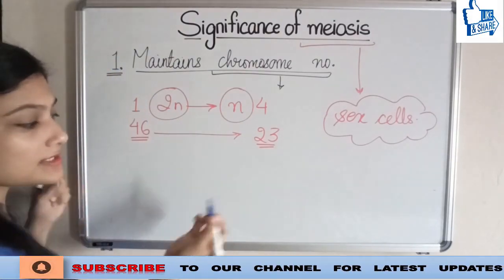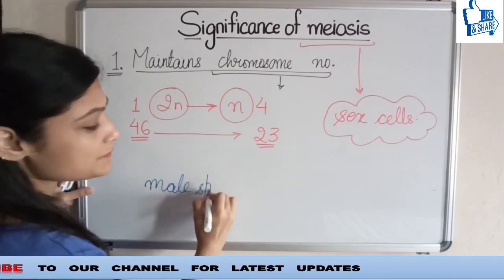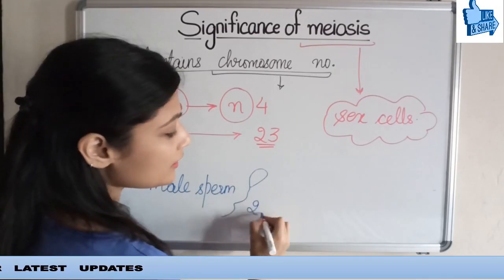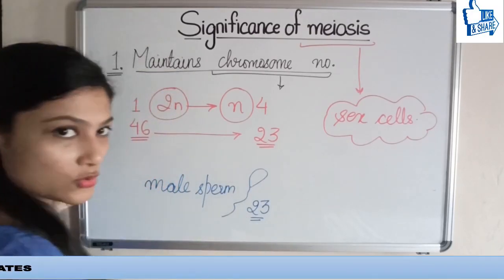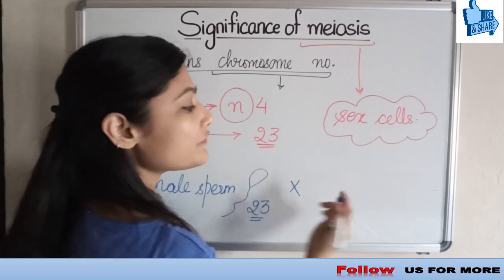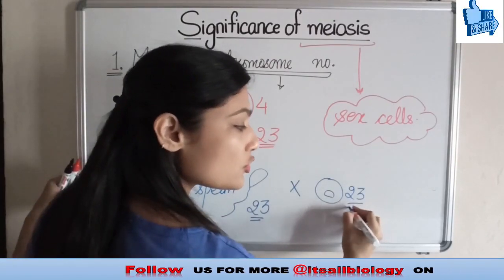Why? Because suppose this is a male sperm having 23 chromosomes and it fuses with an egg with 23 chromosomes.